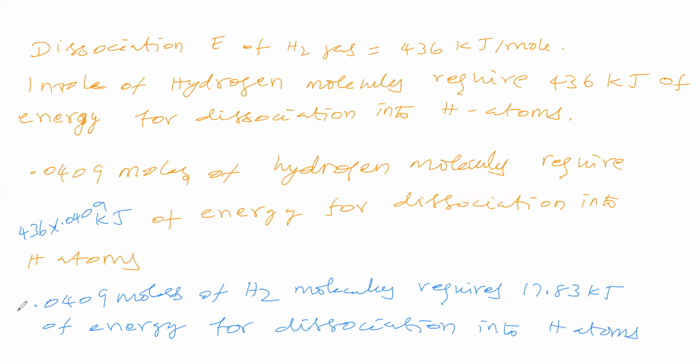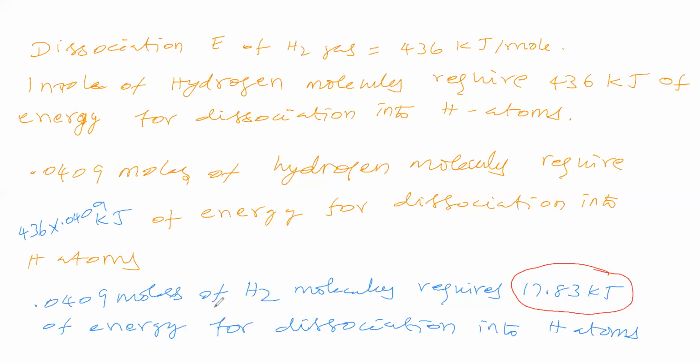So this many moles of hydrogen molecules require this much energy for dissociation into hydrogen atoms.